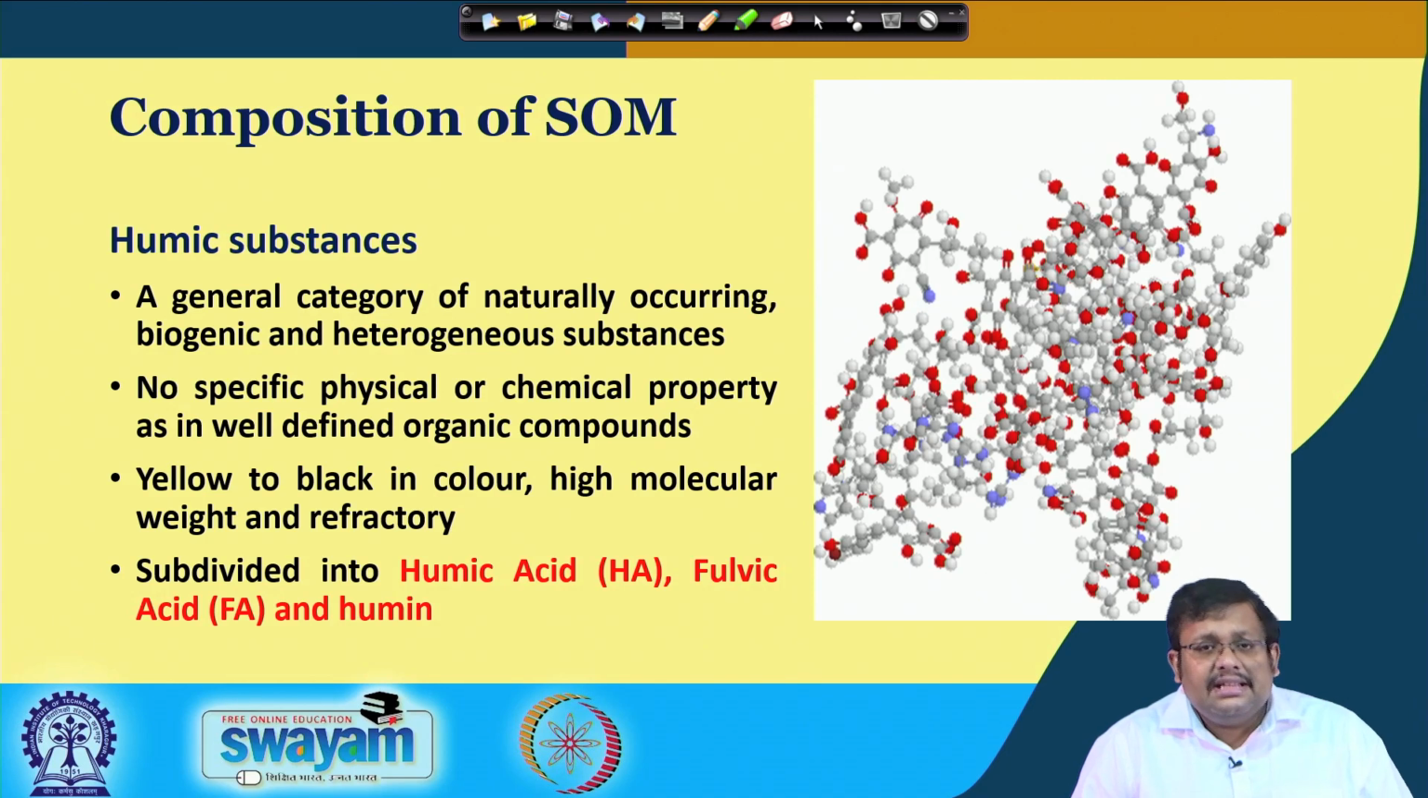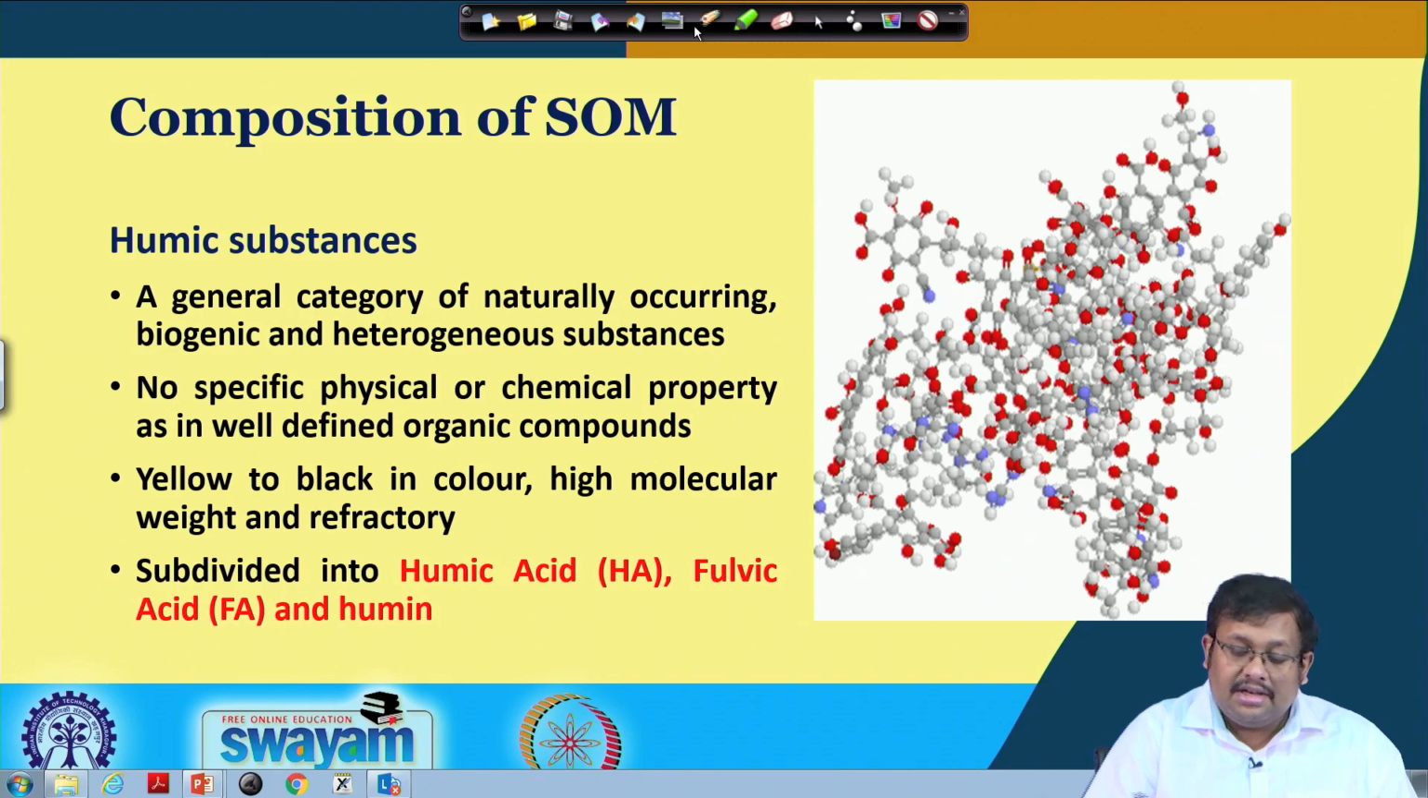Again, humic substances are a general category of naturally occurring, biogenic and heterogeneous substances. The physical characteristics of these humic fractions vary, and their color varies from yellow to black. They also have high molecular weight and are very refractory. They are basically subdivided into 3 major fractions. This is very important. This is basically the structure of a humic substance.